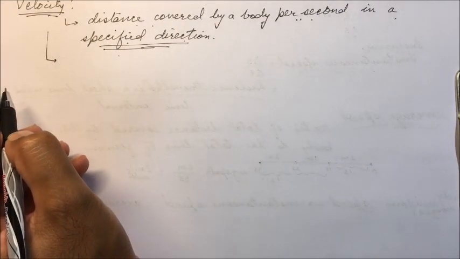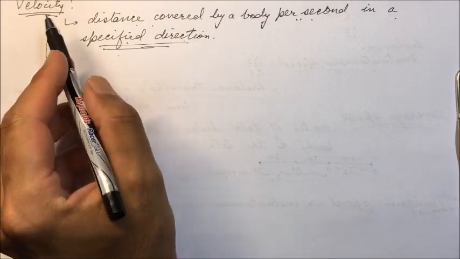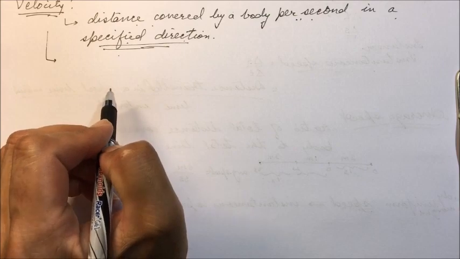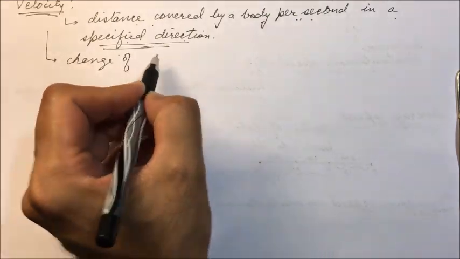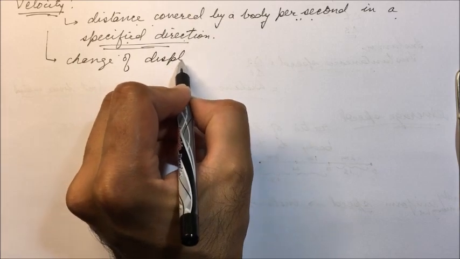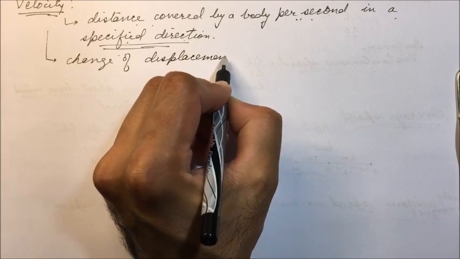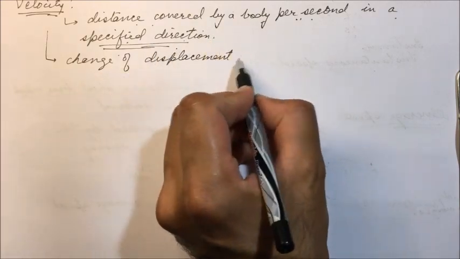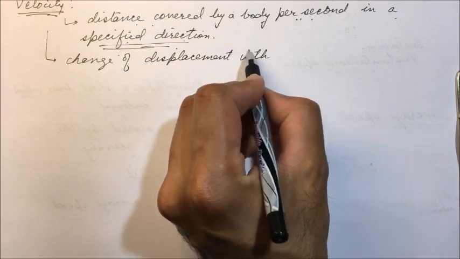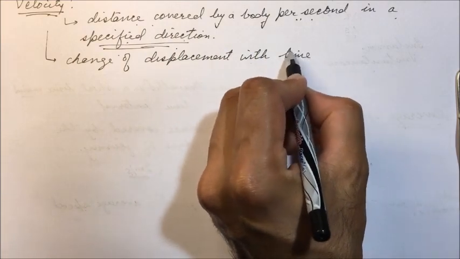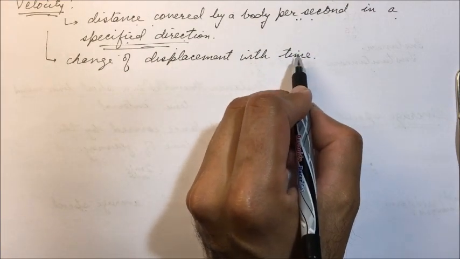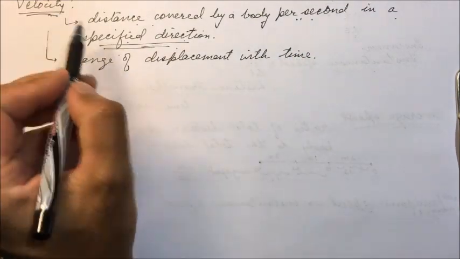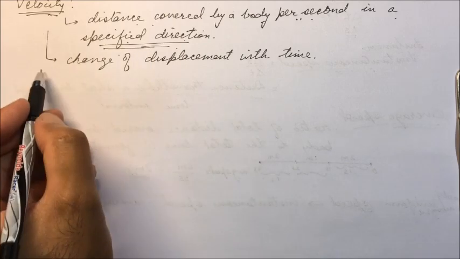In speed we have discussed distance per unit time. Here it will be displacement per unit time. It is the change of displacement with time. So how is the displacement of a body changing with respect to time? That gives us velocity.